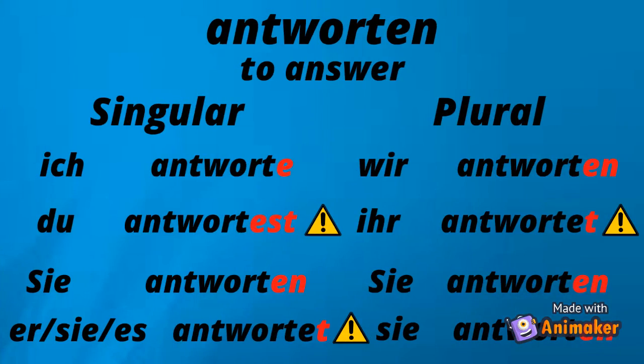Here is the conjugation for antworten. Ich antworte. Du antwortest. Sie antworten. Sie, er, es antwortet. Wir antworten. Ihr antwortet. Sie antworten. As you can see here in the conjugation of du, there is est as the ending and not st. And in the conjugation of er and ihr, we have et as the ending.